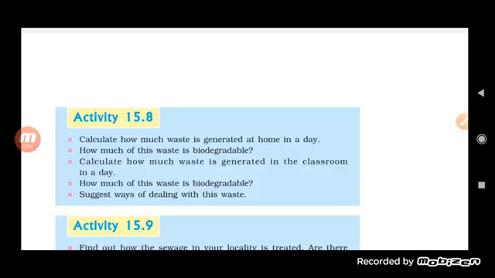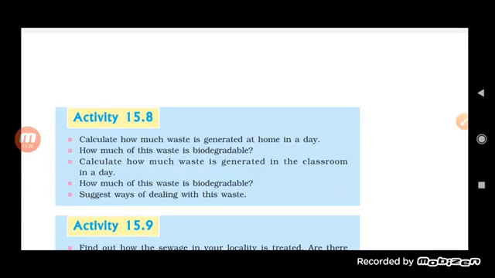So how much of this waste is biodegradable? Yes, there is waste, especially kitchen waste, which we include in the biodegradable. It means it can be degraded with the help of microorganisms. It can be decomposed. And calculate how much waste is generated in the classroom in a day. Obviously there is a lot, like chalk powder, some broken benches, and the paper used by the children. Sometimes even spoiled tiffin food is included, and the fruit peels eaten by the children.